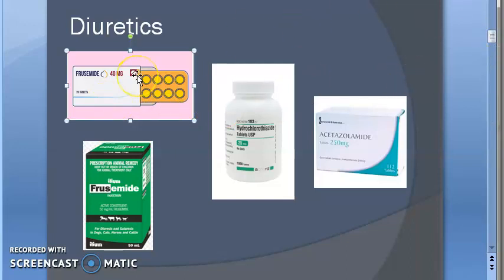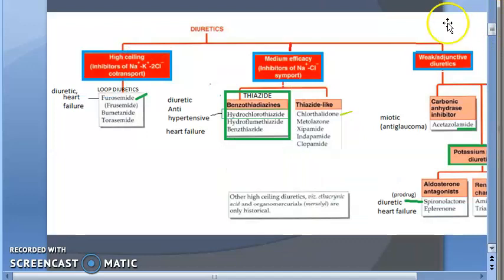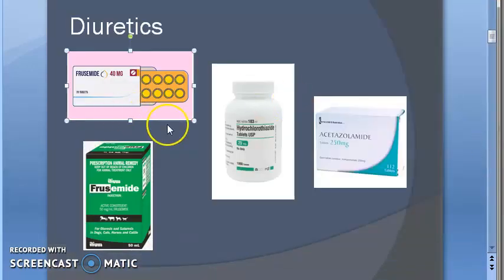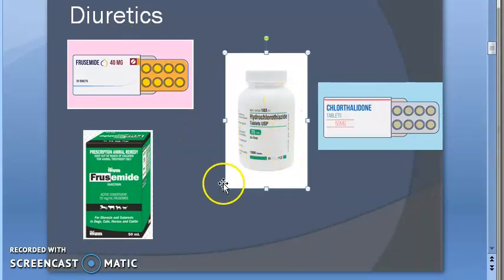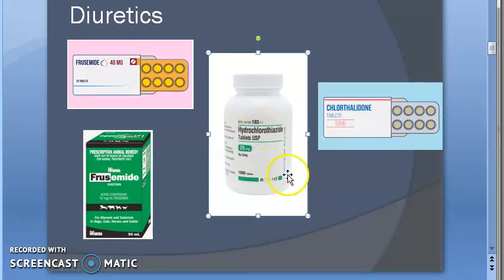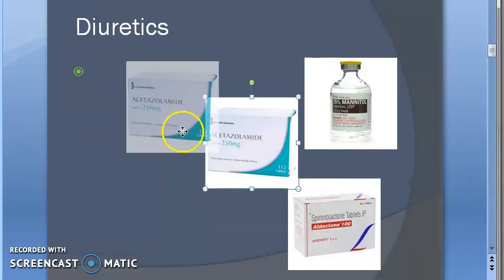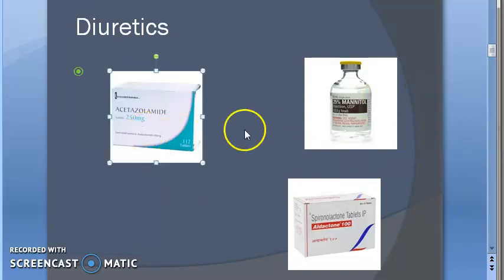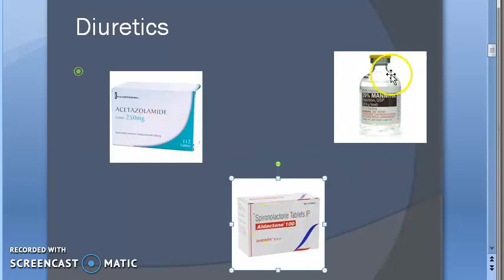Furosemide or frusemide, correct? Both the names are used, so you should know them. Furosemide is available as tablets and as injection. Then for thiazide, you know hydrochlorothiazide. Then thiazide-like you have chlorthalidone. All are tablets only except furosemide, which is available as IV also. Coming to the slow acting ones, you have acetazolamide. Then you have osmotic diuretic, that's mannitol. This is an injection again.